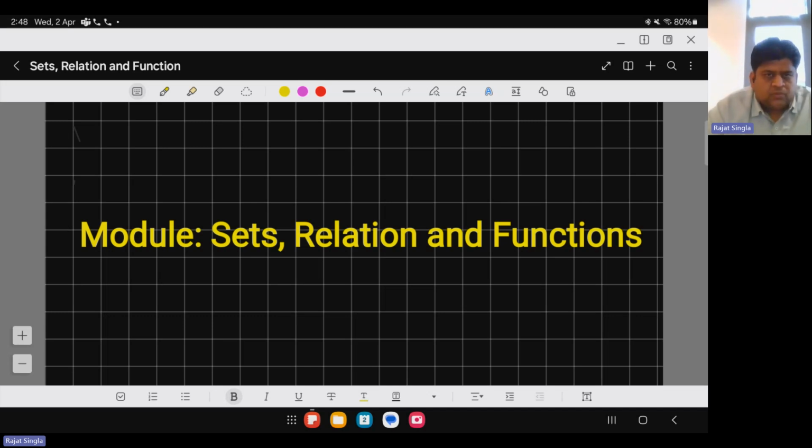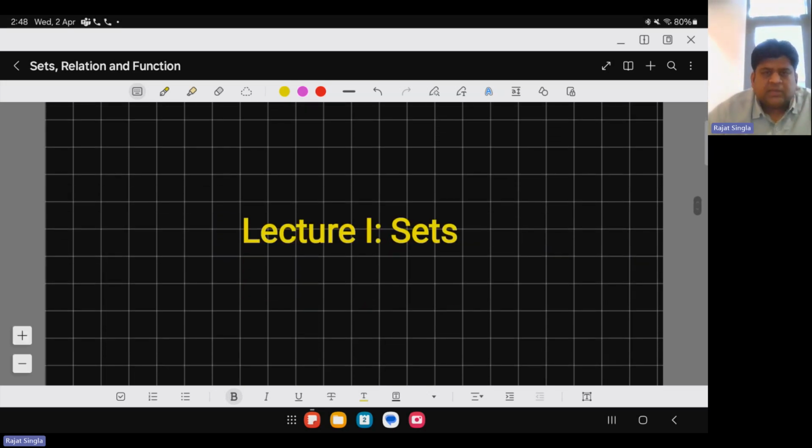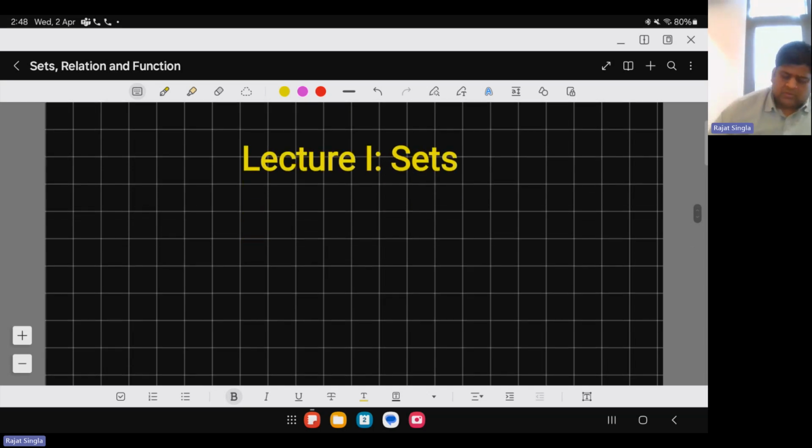So, the first module will cover sets, relations, and functions. In today's lecture, we are going to discuss the concept of sets. It's very easy. Let me first give the definition of sets.